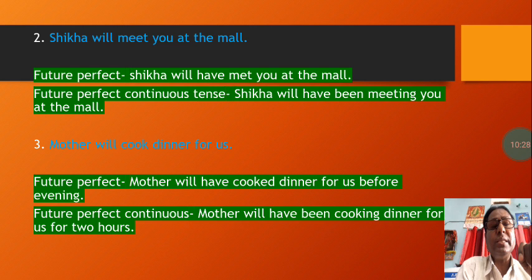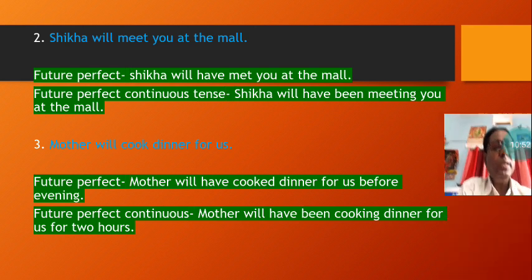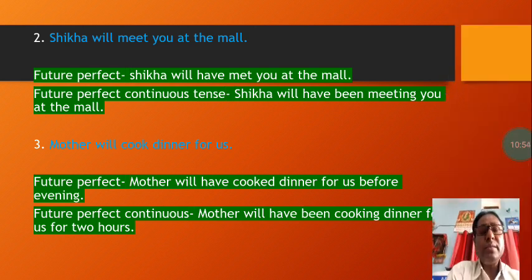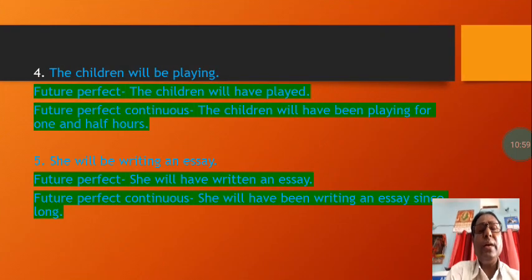Third question: mother will cook dinner for us. Future perfect will be: mother will have cooked dinner for us before evening. And future perfect continuous of the same sentence will be: mother will have been cooking dinner for us for 2 hours.